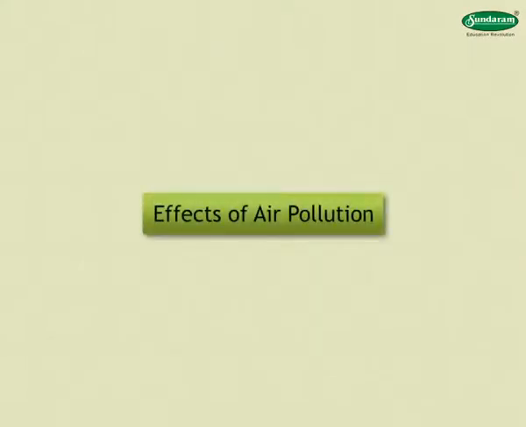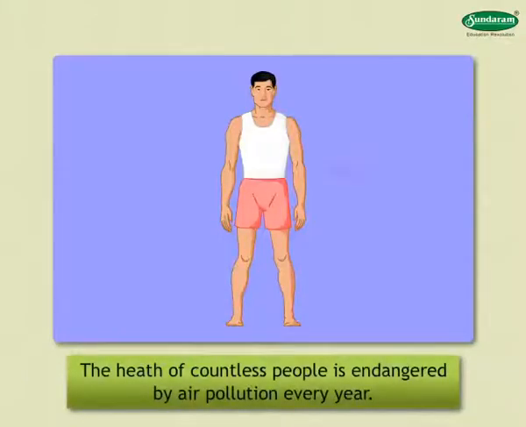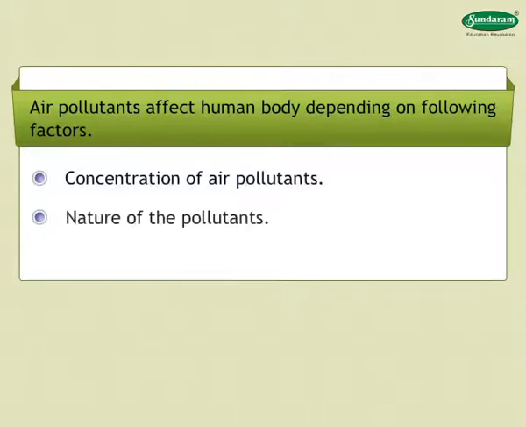Effects of air pollution. Air pollution is responsible for major health effects. The health of countless people is endangered by air pollution every year. Air pollutants affect human bodies depending on the following factors: 1. Concentration of air pollutants. 2. Nature of the pollutants. 3. Time period of exposure. Let us see the effects of air pollution on humans, animals, plants, and the environment.